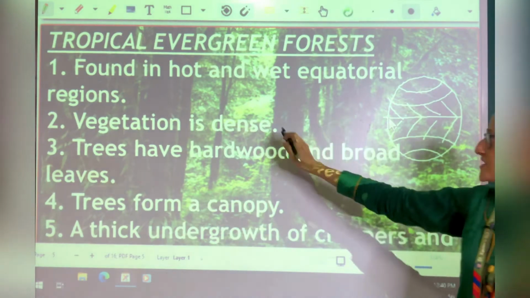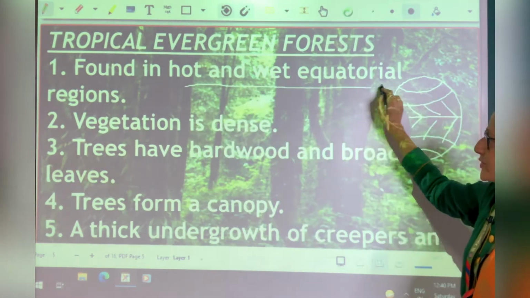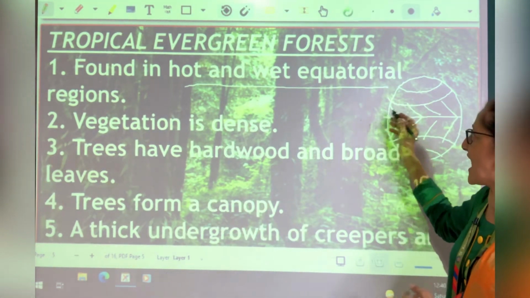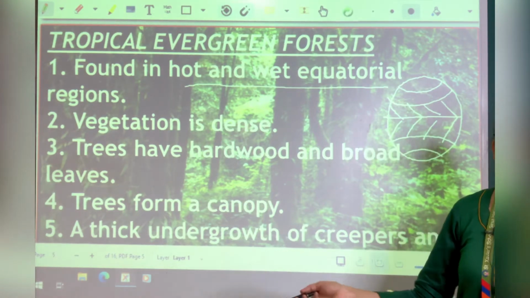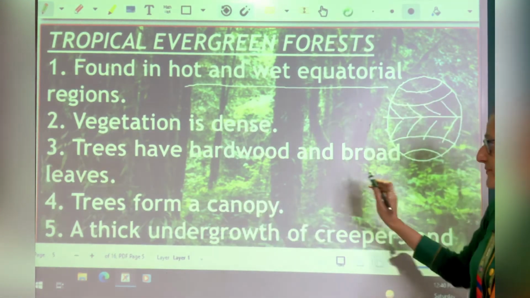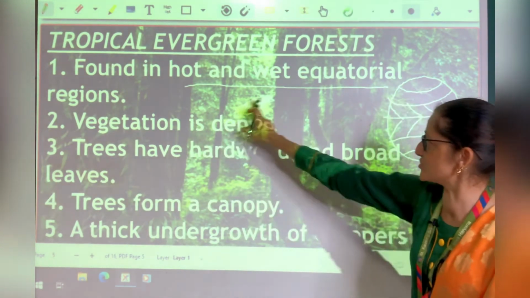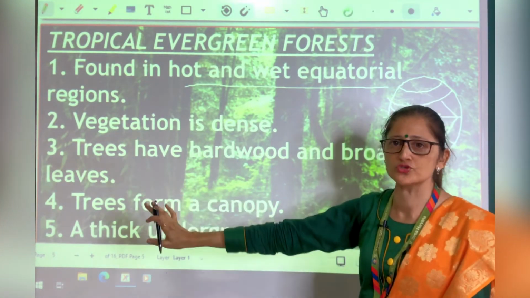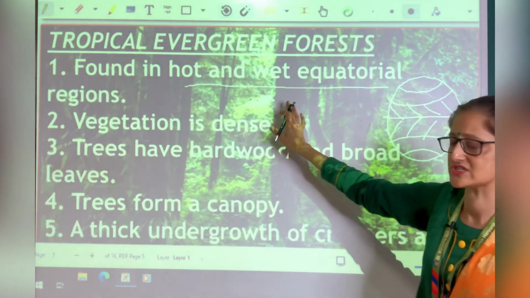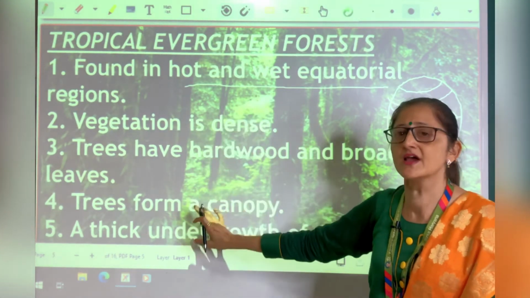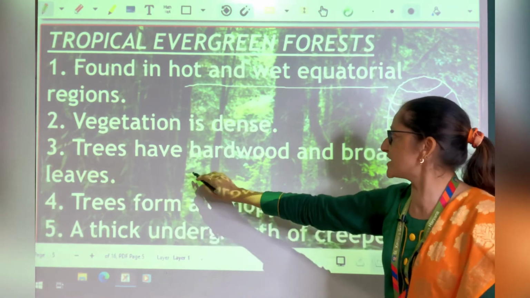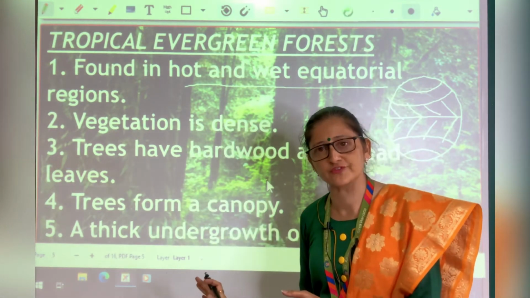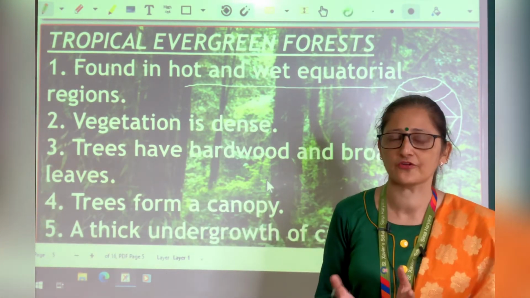So these are found in hot and wet equatorial regions. As these are hot, receiving maximum amount of sunlight, and wet, receiving maximum amount of rainfall also. Then vegetation is dense. As you can see in the picture, the trees are very close to each other because of the maximum amount of sunlight and rainfall, the trees grow very fast. Trees have hard wood and broad leaves.